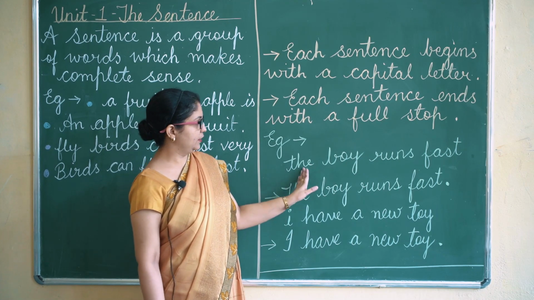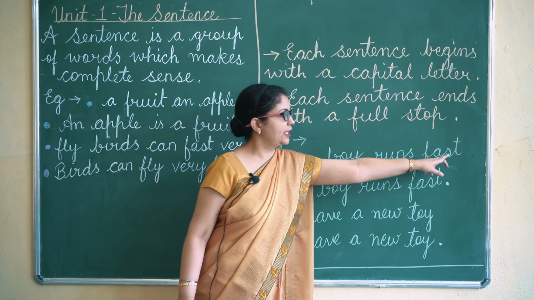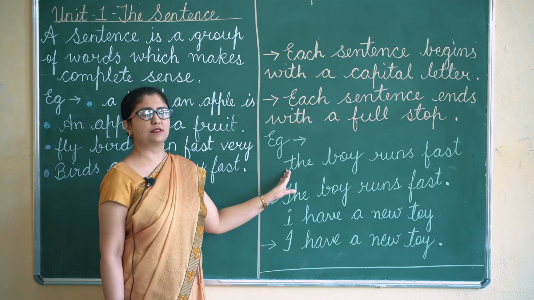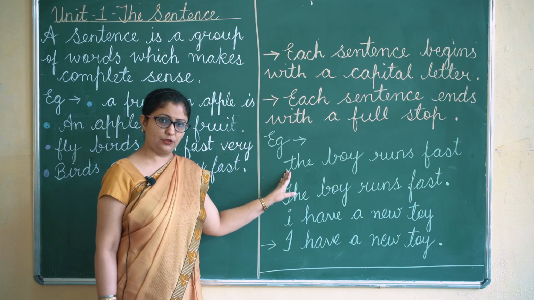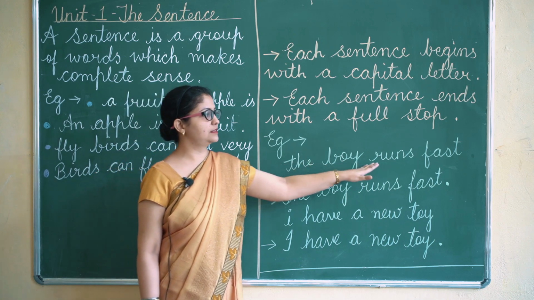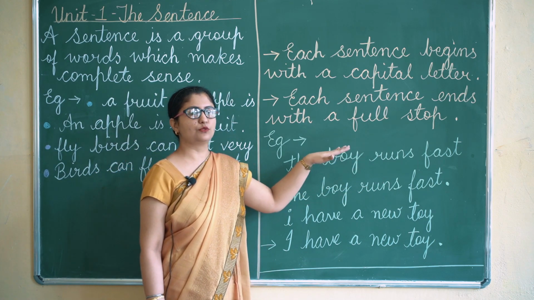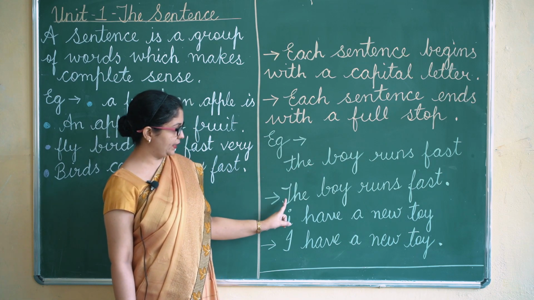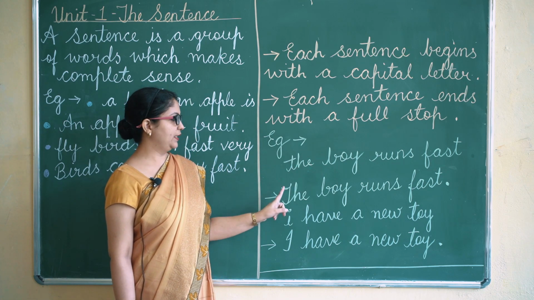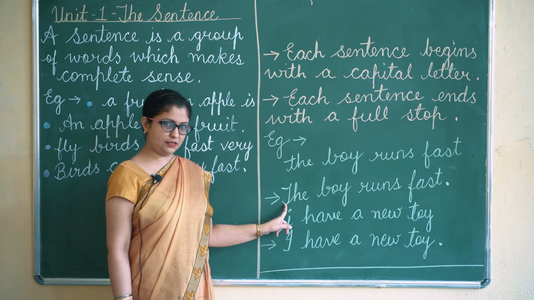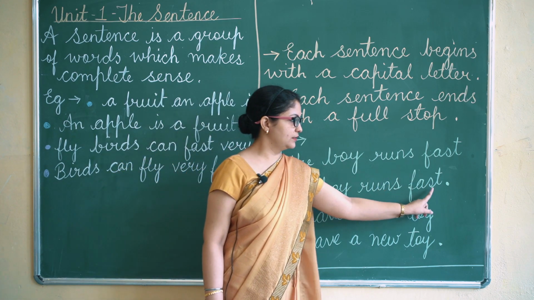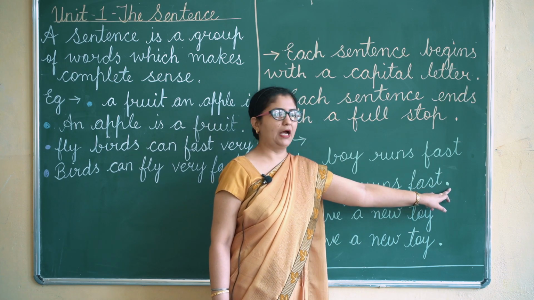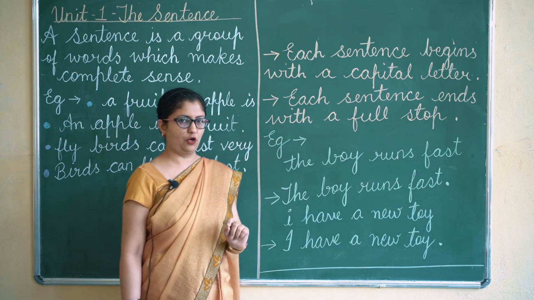Here, the boy runs fast, I have not put any full stop and I have also not started with a capital letter. So this is a sentence, but this is not the right way of writing a sentence. The right way is this, where we start with a capital letter, and when the sentence is completed, it ends with a full stop.